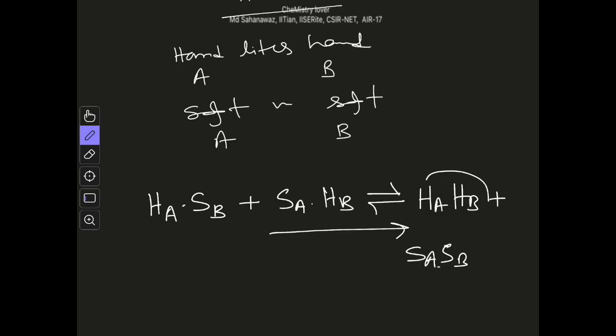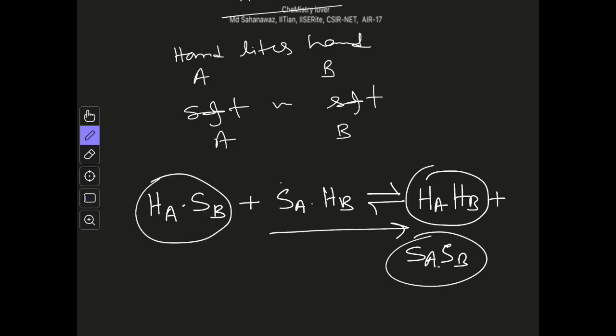That means this hard combination and soft combination is more stable compared to a hard-soft combination. In this case, on the left side both are hard-soft combinations, whereas on the right hand side we have a hard combination and a soft combination. So this is the principle: a hard-hard or soft-soft combination is always energetically more stable compared to a mixed hard-soft combination.